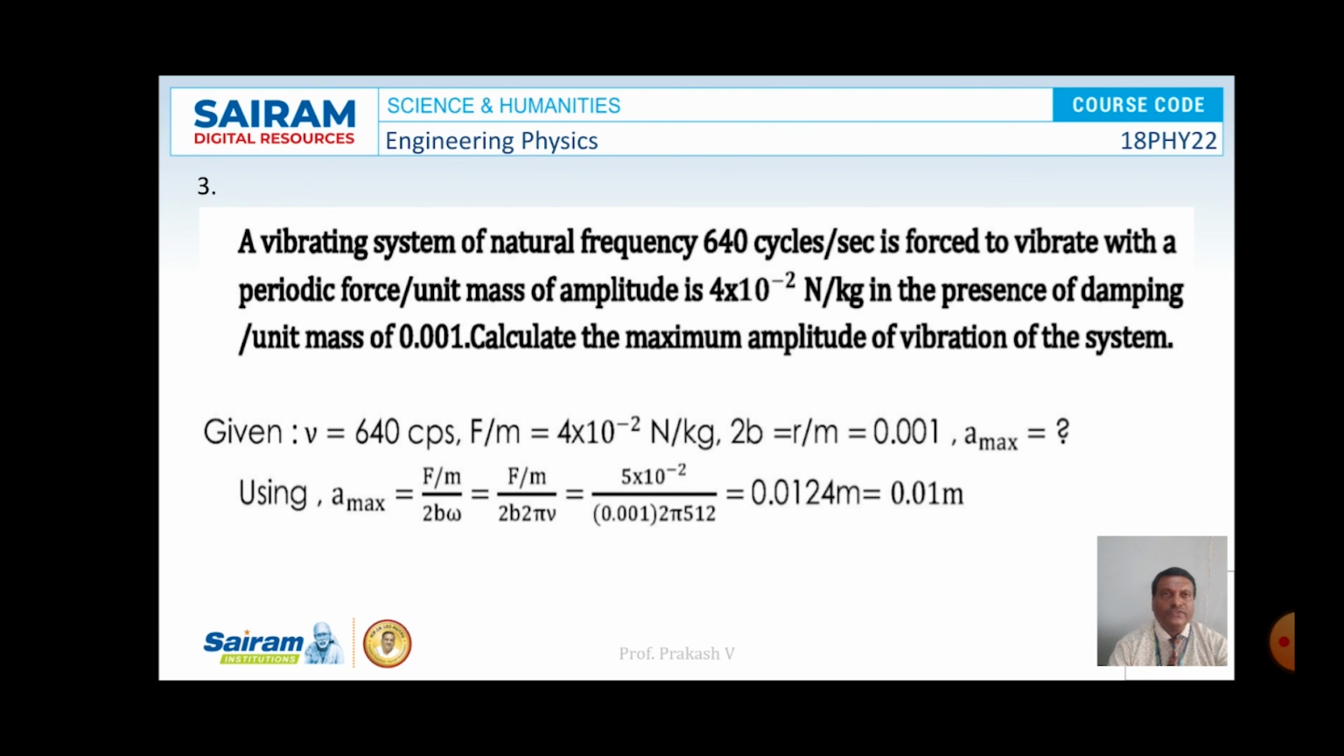So mu is 640 cycles per second. F by M is 4 into 10 to the power of minus 2 Newton per kg and 2B is 0.001. So by making use of all these values, we can write A max as F by M by 2B omega. So substituting the value of F by M, 2B and omega, we can calculate the value of A max as 0.0124 meter, or it is equal to 0.01 meter.